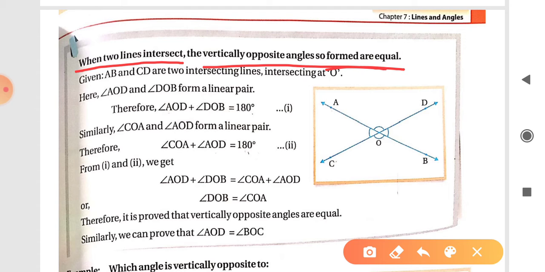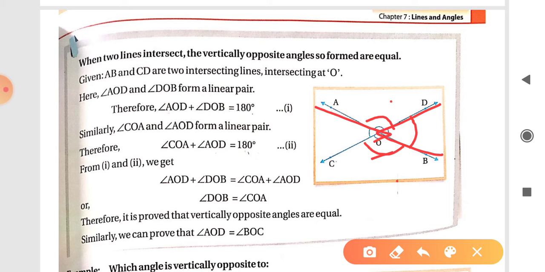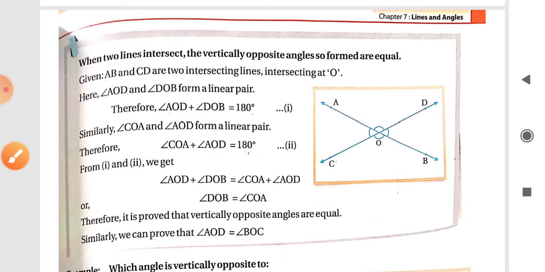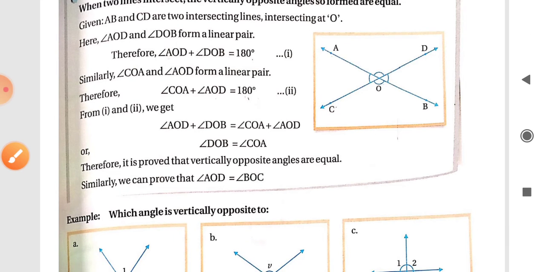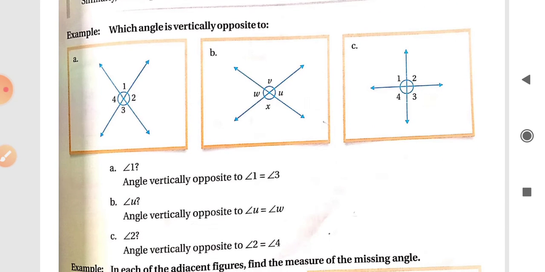In this figure, AB is a line and CD is a line, and these lines intersect each other at point O. The vertically opposite angles are angle AOD and angle BOC, and these angles are equal. Angle AOD is equal to angle BOC, and angle BOD and angle AOC are also equal. This is the relation between vertically opposite angles.